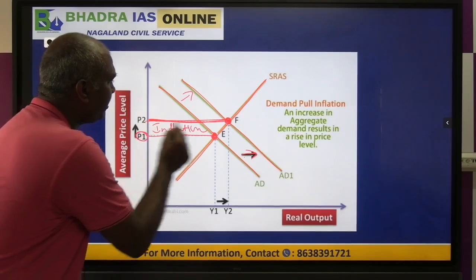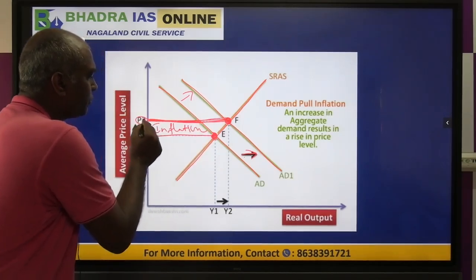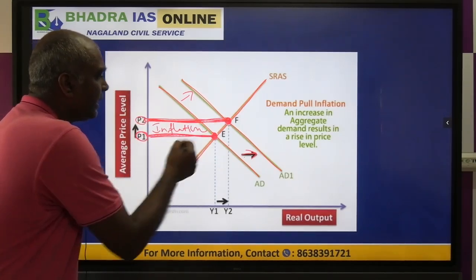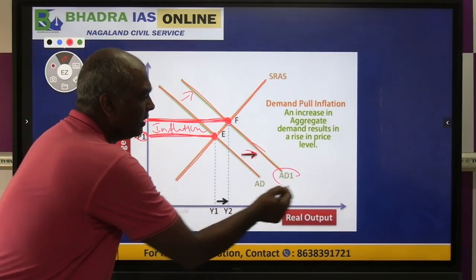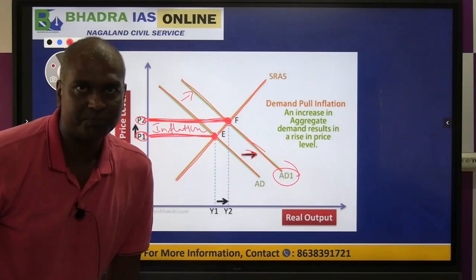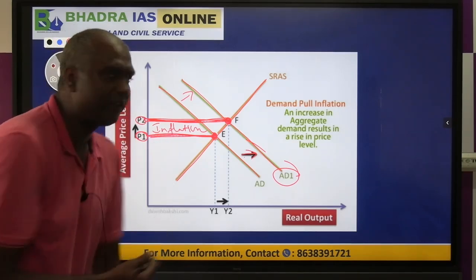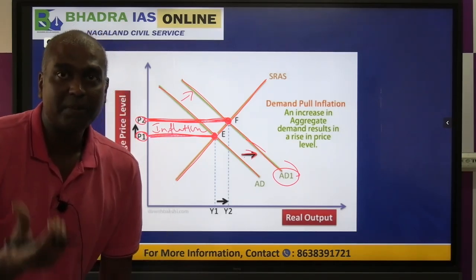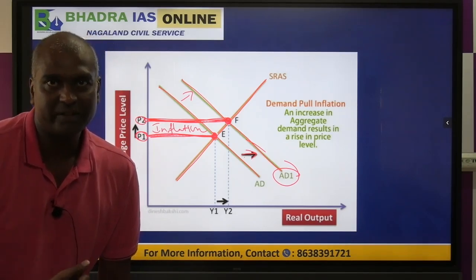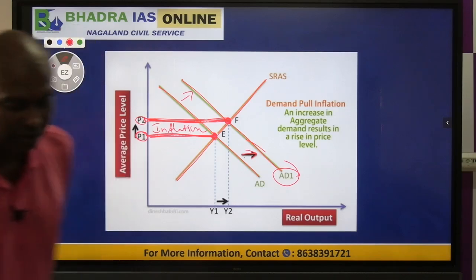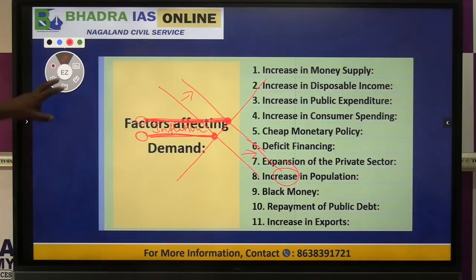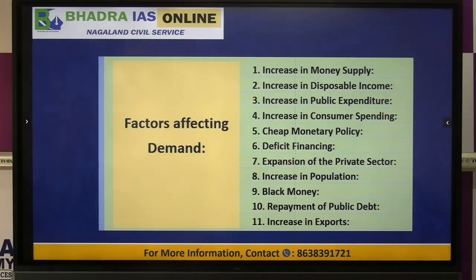So the difference between P1 and P2, this difference is the inflation created by the new demand curve. Now this type of inflation is what we call demand pull inflation. Clear now?